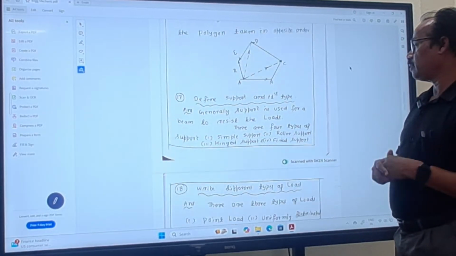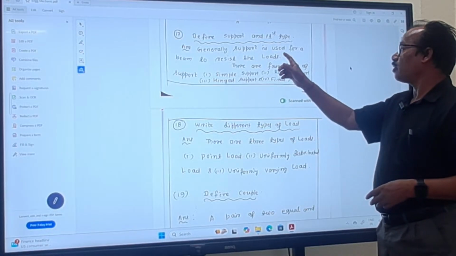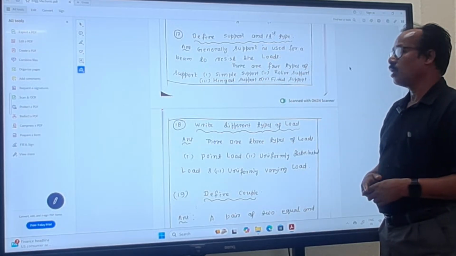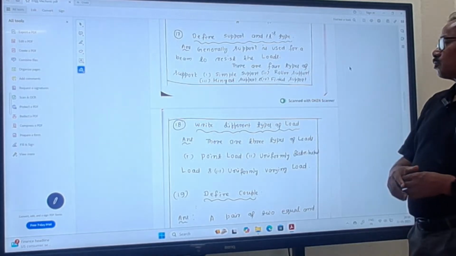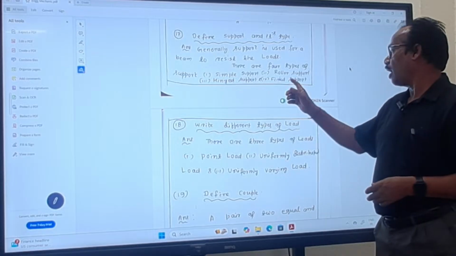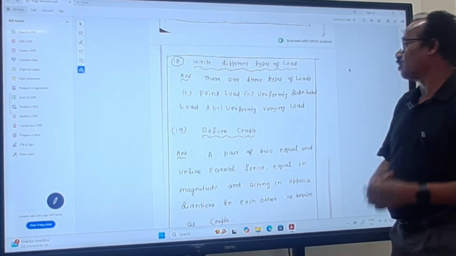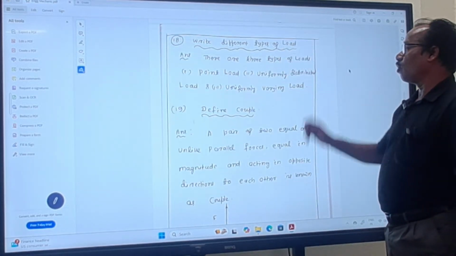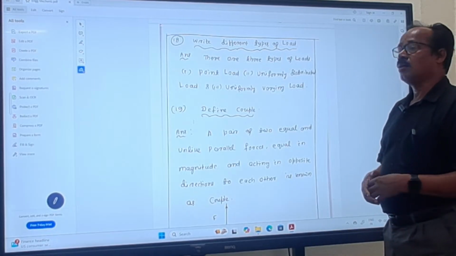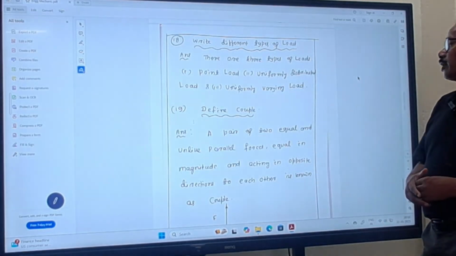Then next question is, define support and its types. Generally, support is used for a beam to resist the loads. Actually, there are four types of support: simple support, roller support, hinge support, and fixed support. These are very important questions for a semester. You should read seriously. Next, different types of load. Actually, there are three types of loads: point load, uniformly distributed load, and uniformly varying load.